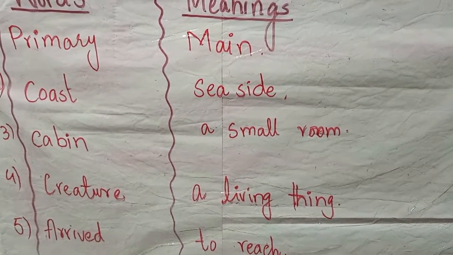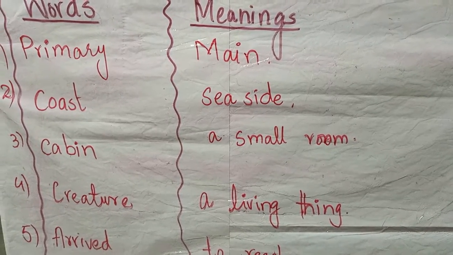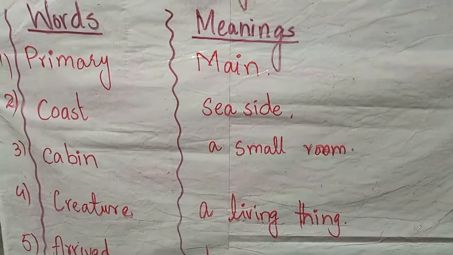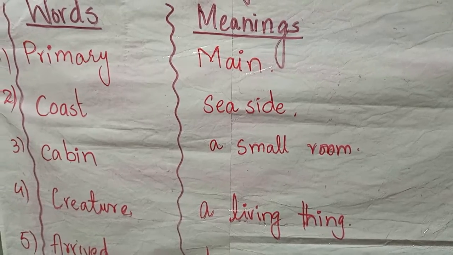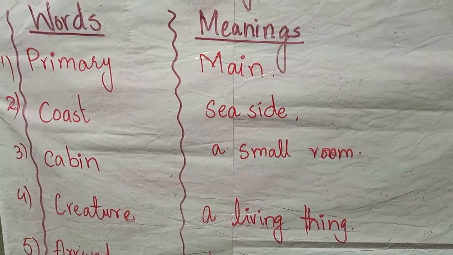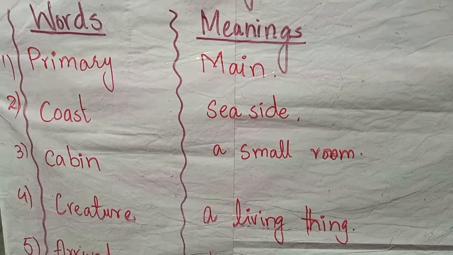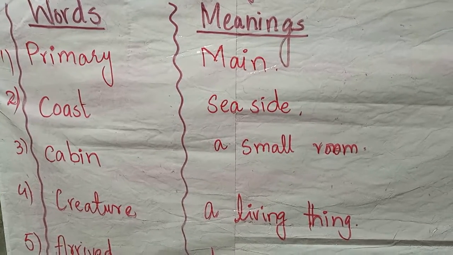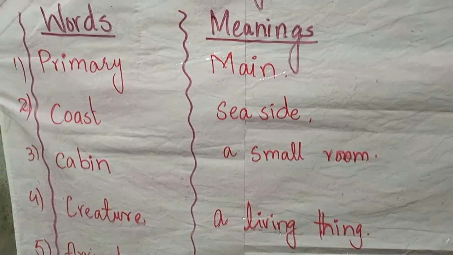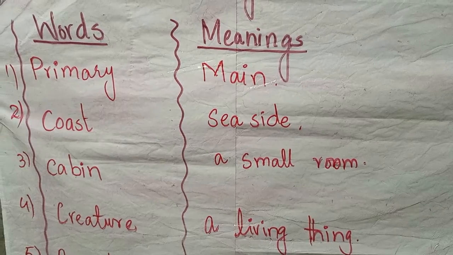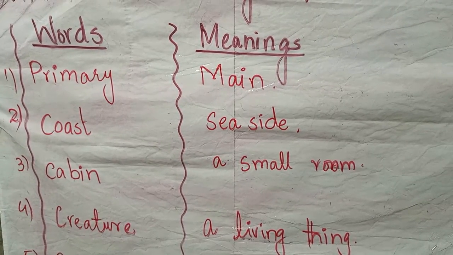It is not restricted for you people to do these meanings only, but you have to read the chapter, take out the difficult words and make their meanings with the help of a dictionary. After that, learn the spelling of these words in your vocabulary. Question answers. You have exercise number 4. Complete the sentences with words from the story.